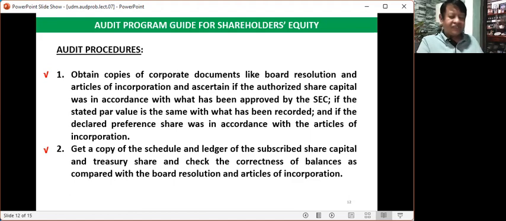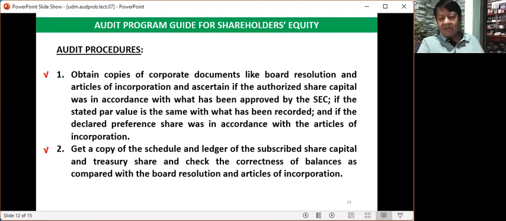Whenever you ask the accountant to give you a copy of the ledger, the accountant will just generate the ledger from the system. When we say ledger, we are referring to the ledger of subscribed share capital, the ordinary share capital, preference share capital, and treasury share, and check the correctness of balances as compared with the board resolution and articles of incorporation.